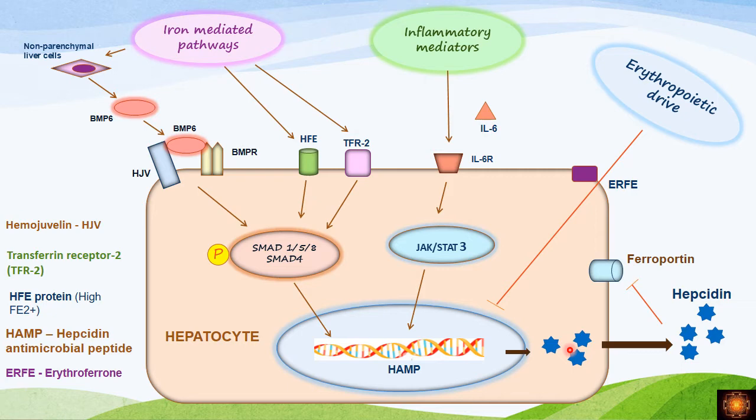But we have negative pathways also, like the erythropoietic drive. When there is an increased requirement of iron for erythropoiesis, then there is the stimulation of the erythroferrone molecule. This one inhibits the transcription of HAMP so that hepcidin production is reduced. So in this way we have iron mediated pathways and the inflammatory mediators which have a positive effect on hepcidin synthesis, whereas the inhibitory effects we have through the erythropoietic drive.